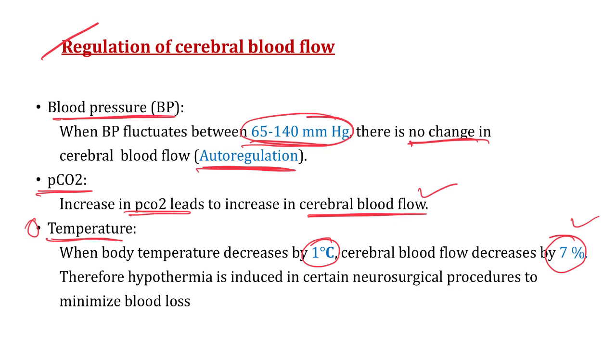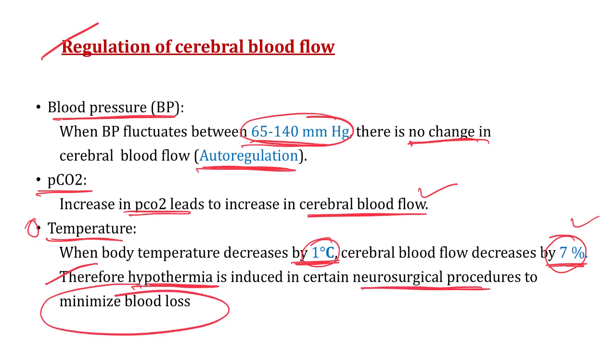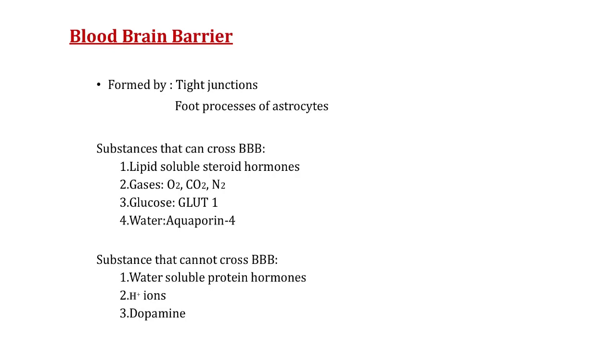This is also very important from a surgical point of view. How, sir? See here, there is a decrease in cerebral blood flow by 7% for each 1 degree Celsius decrease in body temperature. Therefore, hypothermia is induced in certain neurosurgical procedures to minimize blood loss, right? So by decreasing the body temperature, we can minimize blood loss in certain neurosurgical procedures. With this important note, the third point that we are going to discuss now is very important.